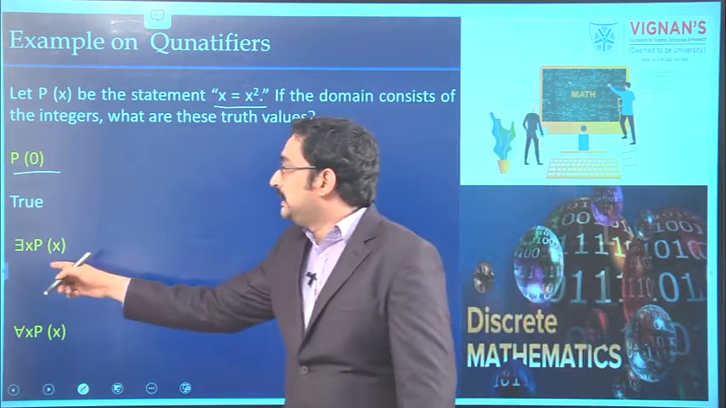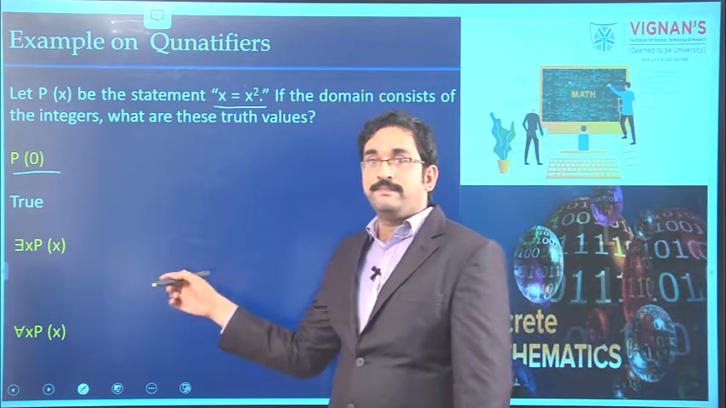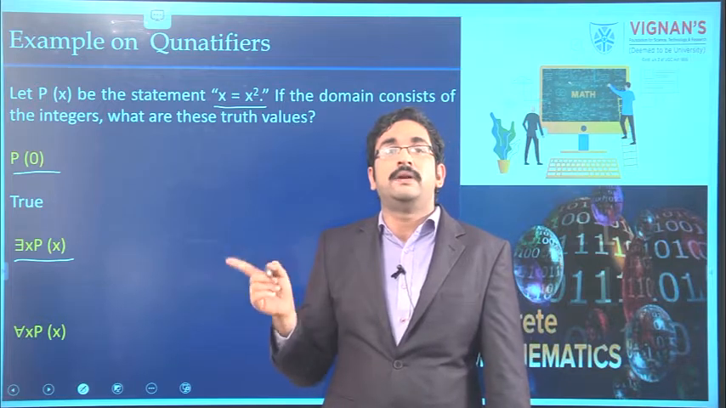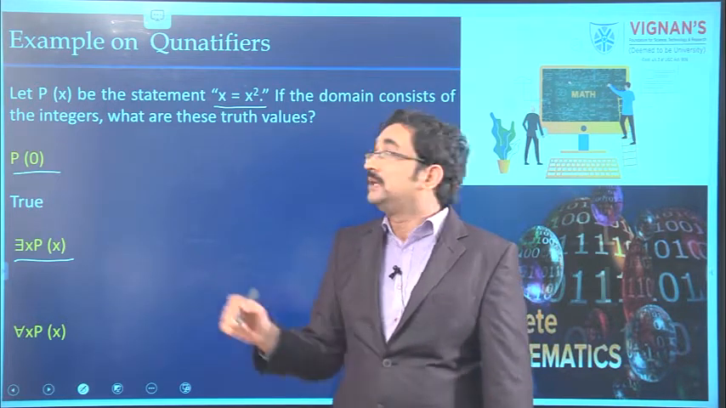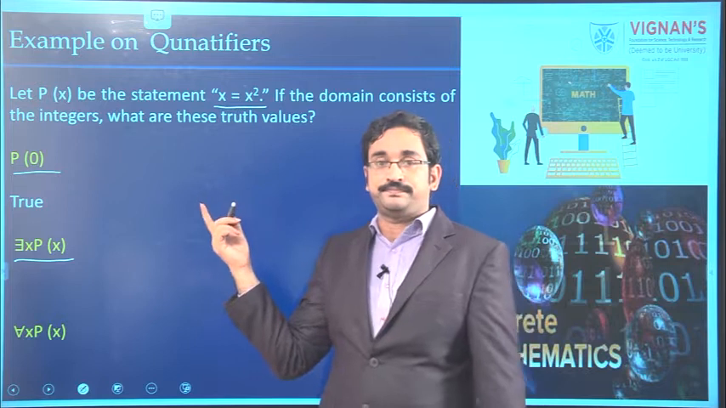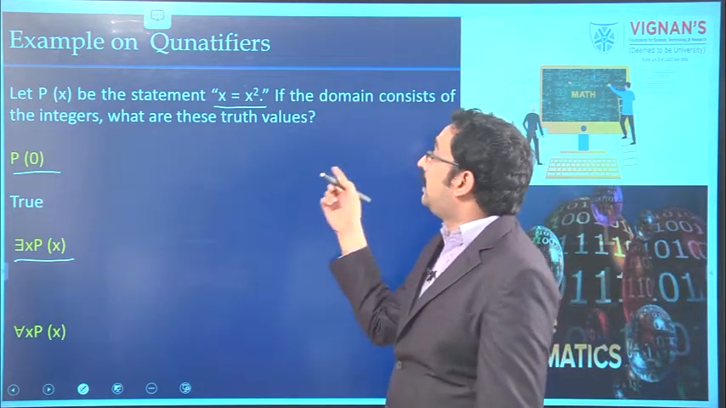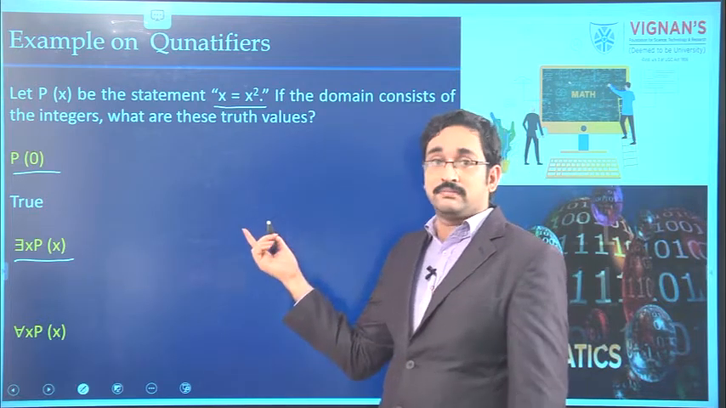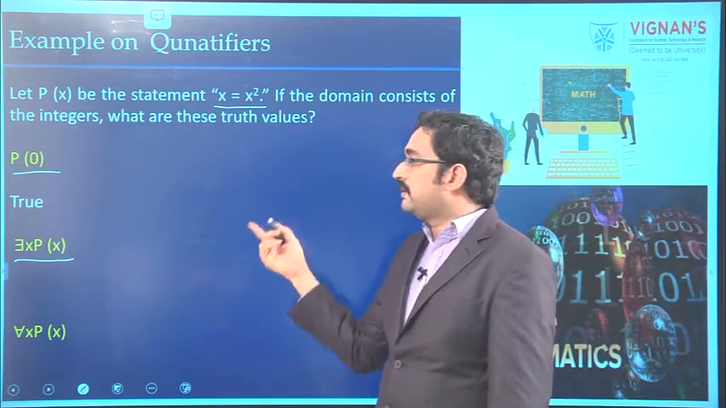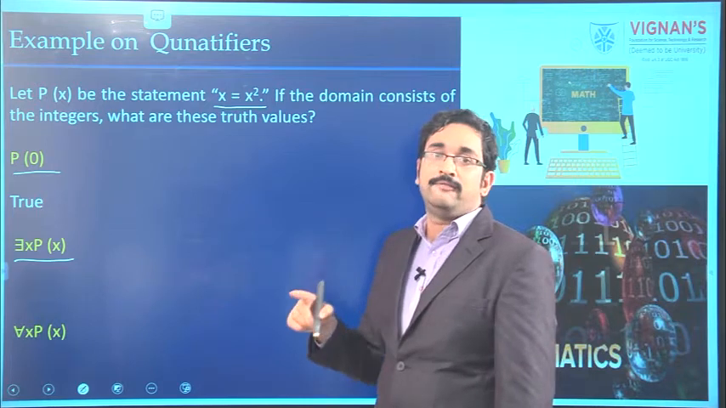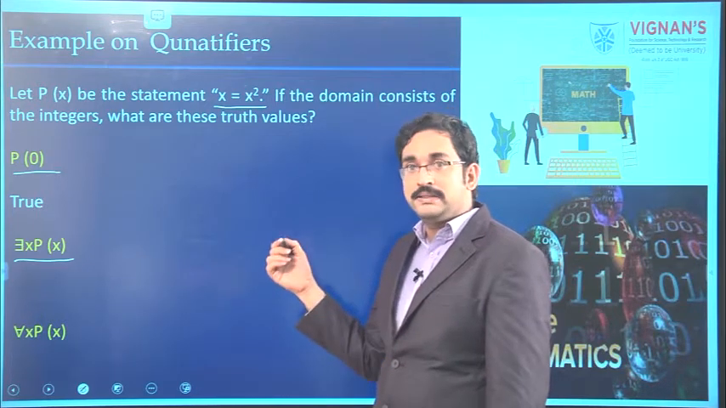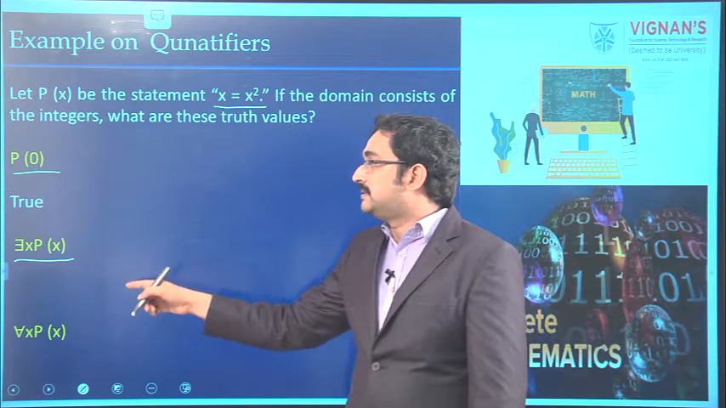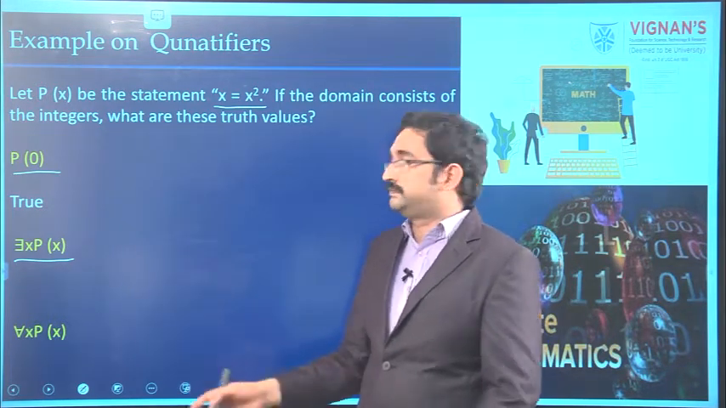See the next one: there exists x, P of x. The meaning of this statement is there should be at least one element in the domain for which the condition is true. Here the domain is all the integers. For example, take 1. 1 equal 1 square. The condition is true. That means there is at least one element for which the condition is true. Hence, we can say that the truth value of there exists x, P of x is true.